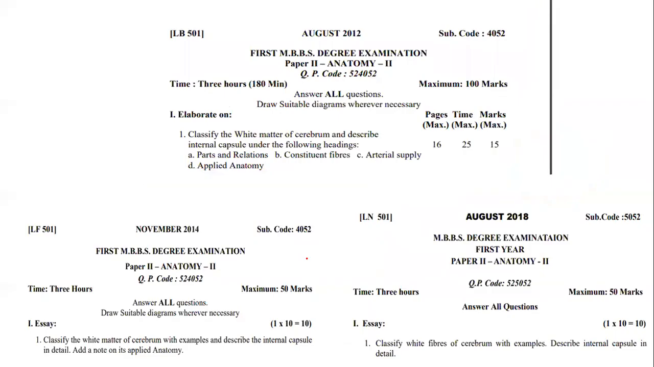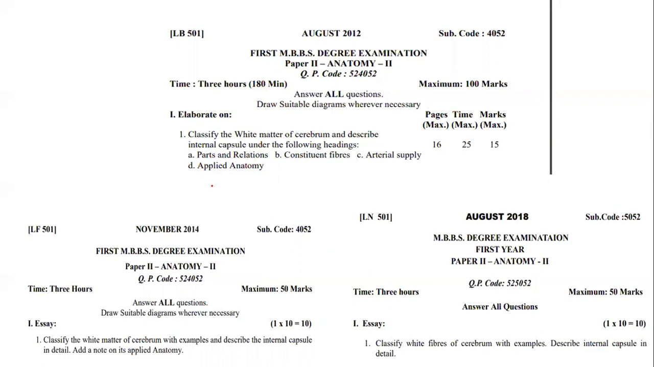These are the screenshots that I wanted to share. In 2012, 2014, 2018, thrice it was asked in the university exam within a span of hardly 6 years. I just want you all to observe this. For 15 marks, he has allocated only 25 minutes time, and maximum he has just 16 sites. Parts and relations, constituent fibers, arterial supply, applied anatomy, that's it.